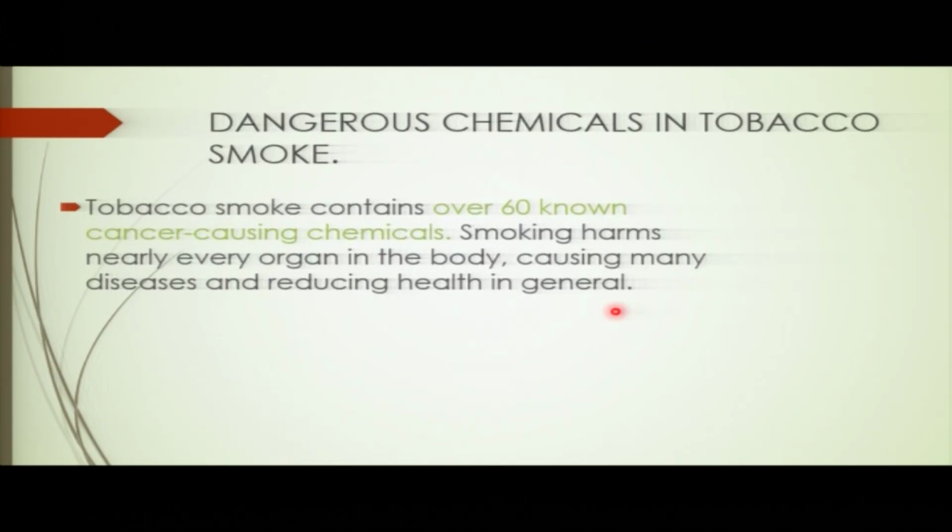Now, we are continuing with the dangers of chemicals in tobacco. Tobacco smoke contains over 60 known cancer-causing chemicals. 60, my friend. 60 chemicals that can cause cancer. Smoking is not only harming the lungs. It can also damage almost all the body parts, every organ in the body.